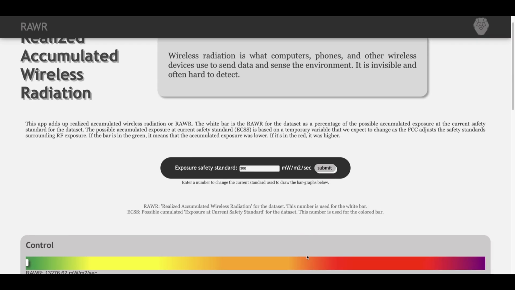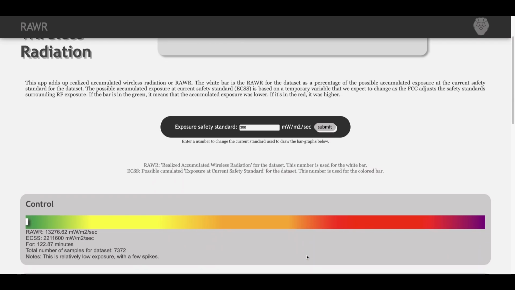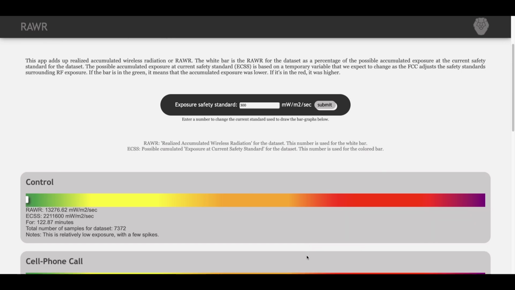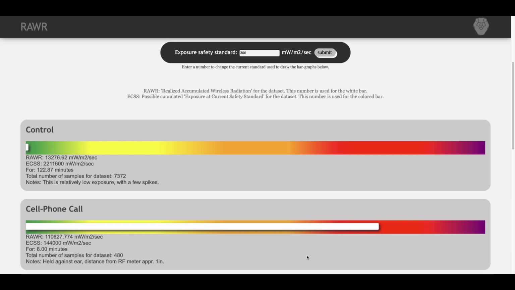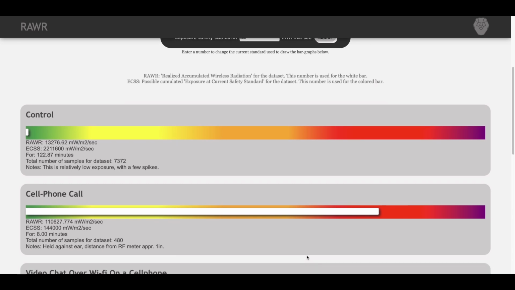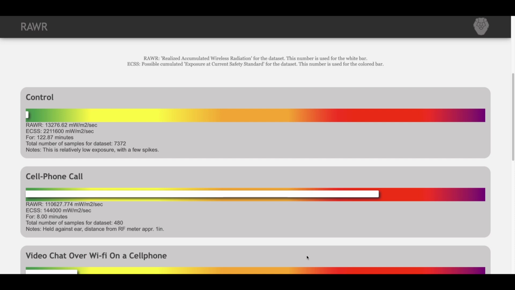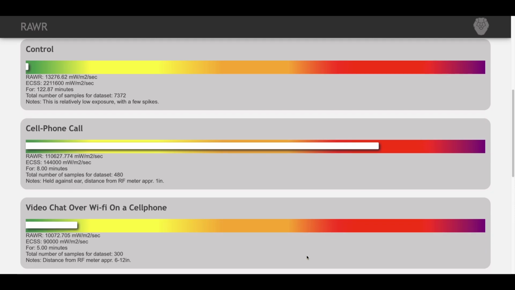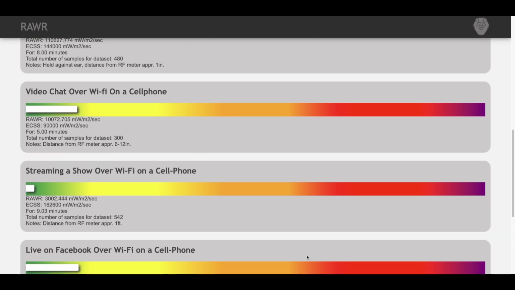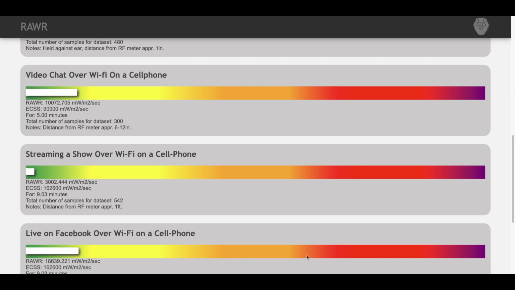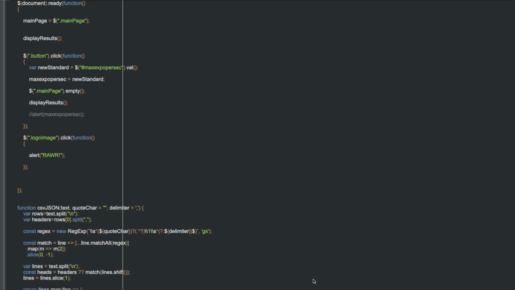The white bar is the RAWR for the dataset as a percentage of the possible accumulated exposure at the current safety standard for the dataset. The possible exposure at the current standard is based on a temporary variable that we expect to change as the FCC adjusts the safety standards surrounding RF exposure. If the bar is in the green, it means that the accumulated exposure was lower. If it's in the red, it was higher. This simple visualization can help a person adjust their exposure to reduce the risk of negative health effects, especially for children. The app is written in JavaScript.